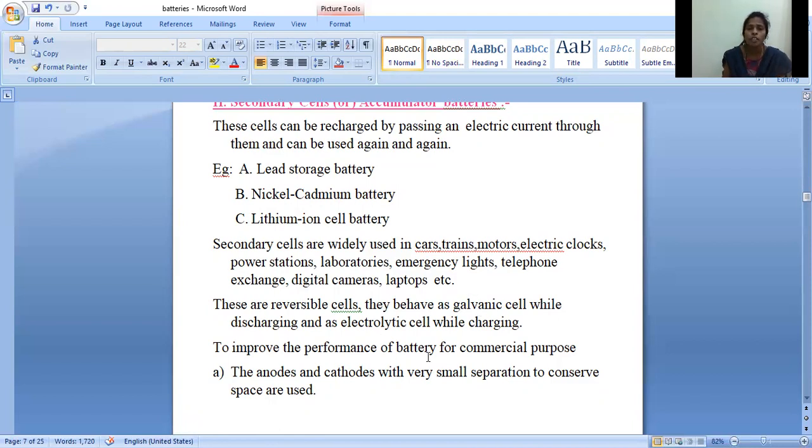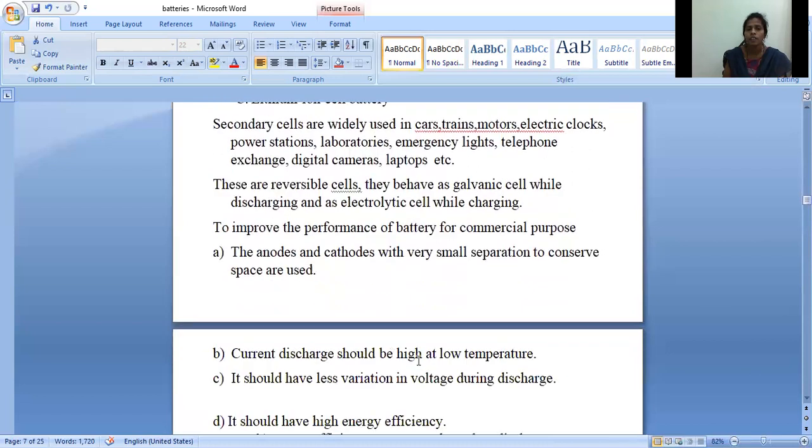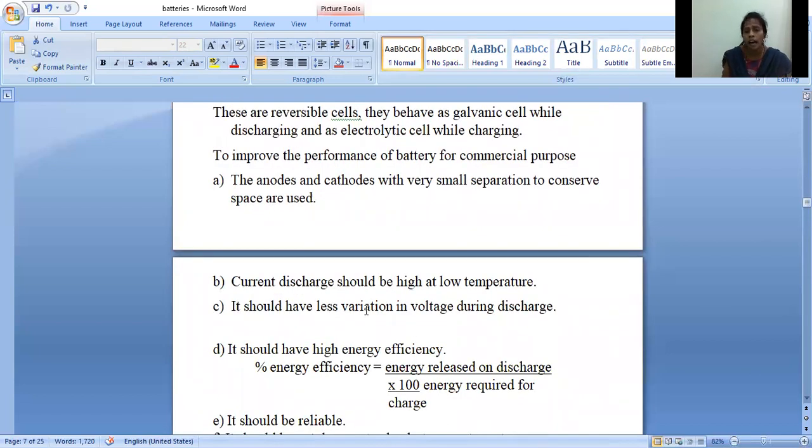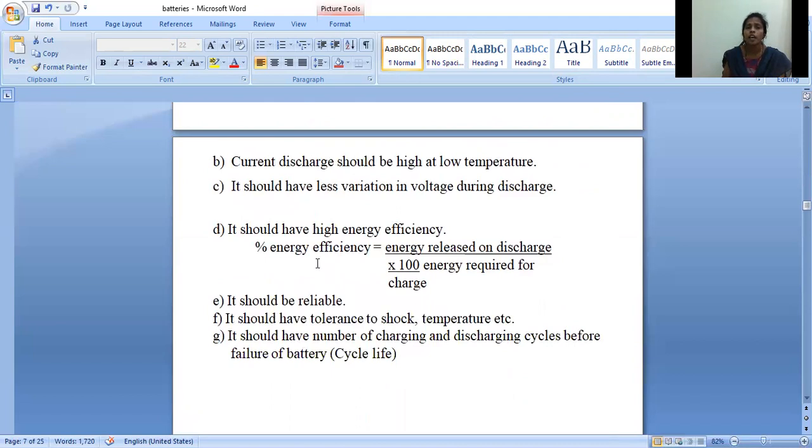To improve the performance of the battery for commercial purposes, anodes and cathodes with very small separation to conserve space are required. Current discharge should be high at low temperature. It should have less variation in voltage during discharge. It should have high energy efficiency. It should be reliable. It should have tolerance to shock and temperature, etc. It should have a large number of charging and discharging cycles before failure. That means the lifespan of secondary batteries should be longer.